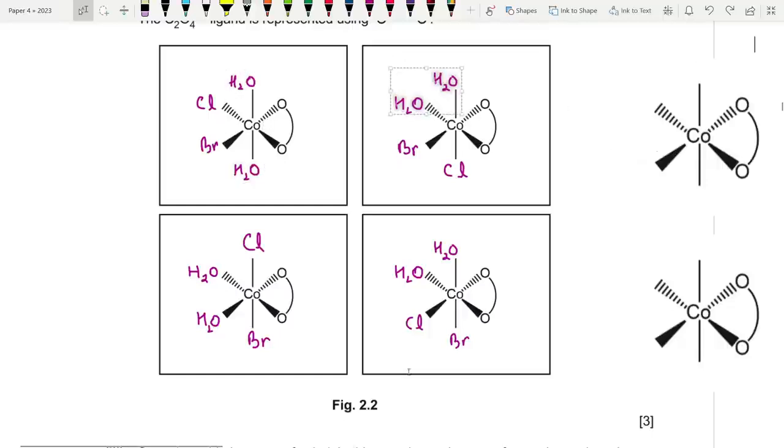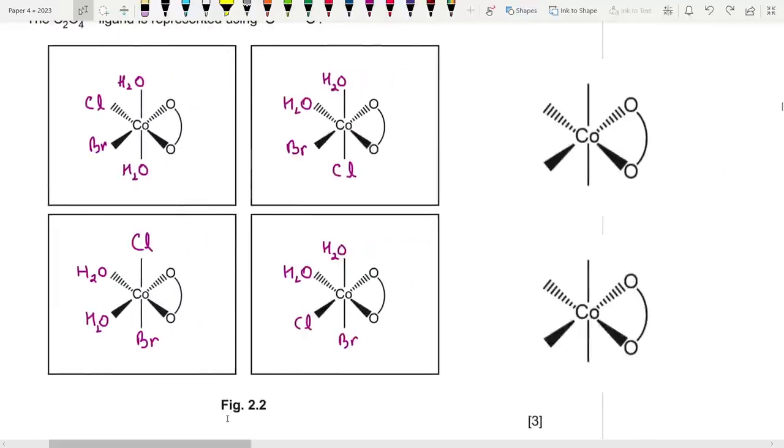There is one other combination that's lacking for the water molecules. Where can I put them? So these were the two possibilities. According to the mark scheme, this is what they've written. They gave 1 H2O over here, 1 H2O over here. But you guys need to appreciate that the same thing could be possible for 1 H2O over here and 1 H2O over here. There basically needs to be a gap of one atom between them. Then it will lead to a unique isomer. So let's just go with the one in the mark scheme.